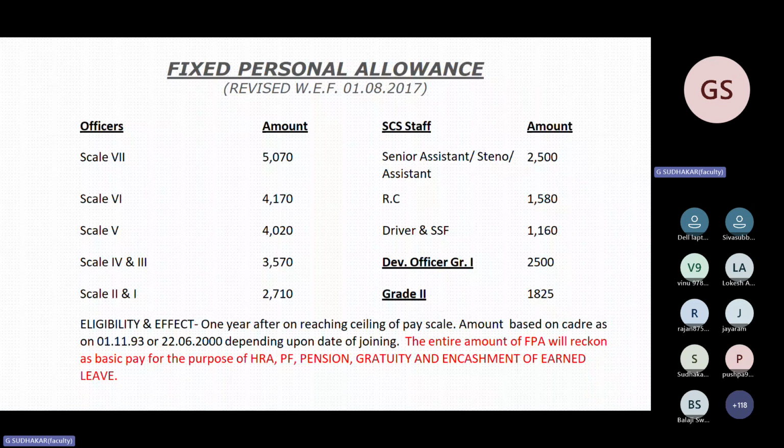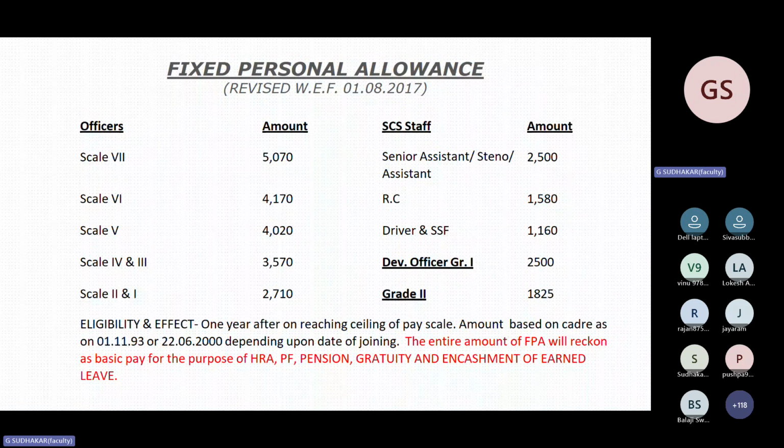So an employee, if he reaches the ceiling, will be given one additional amount of FPA depending on the cadre as on 1/11/93 or 22/6/2000, whichever is applicable to that particular employee. For example, taking my case, as on 1/11/93, I was a stenographer, in scale 2.